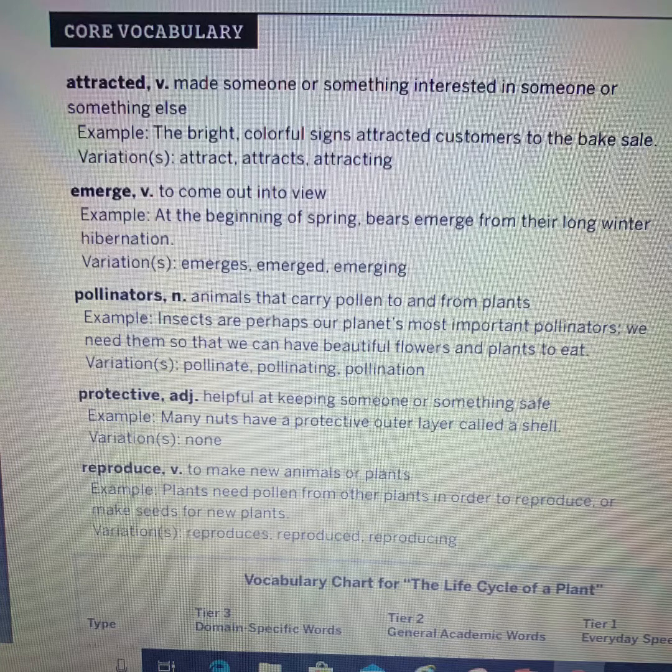Today we're going to start looking at the life cycle of a plant. First, let's look at some vocabulary that we're going to be listening to as I read the story today. Attracted. Made someone or something interested in someone or something else. For example, the bright, colorful signs attracted customers to the bake sale.